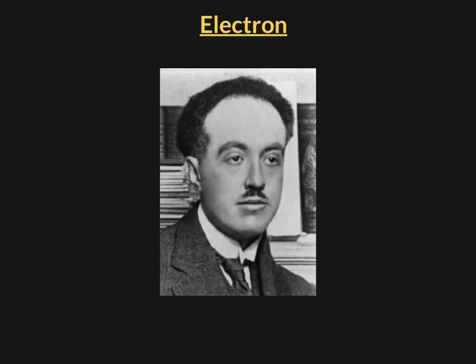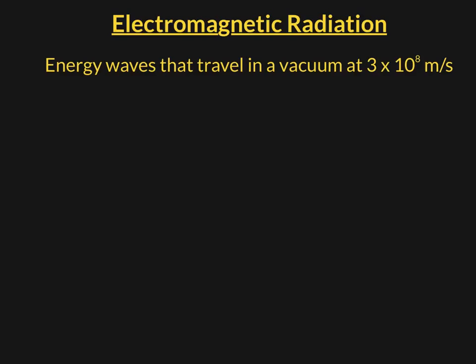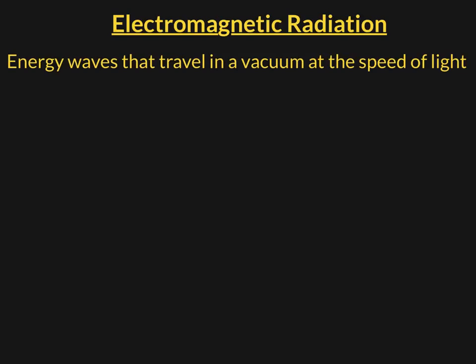He determined that the electron does propagate through space as an energy wave, so to understand the atom, one must understand the behavior of electromagnetic waves. So, what are electromagnetic waves? Electromagnetic waves fall under the category of electromagnetic radiation. And electromagnetic radiation are energy waves that travel in a vacuum at approximately 3 times 10 to the 8th meters per second, the speed of light.